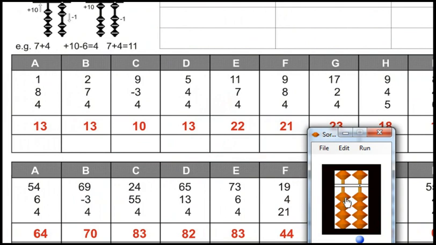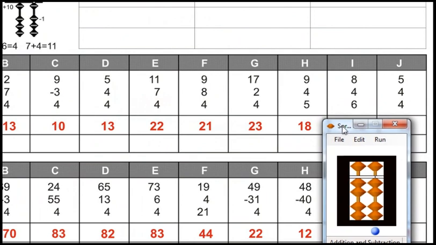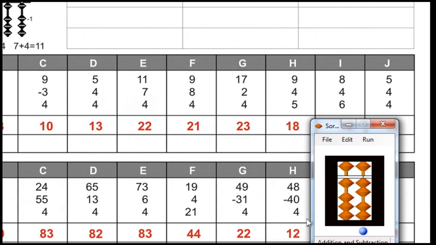Reset. 19 plus 4 plus 21. Answer is 44. Reset. 49 minus 31 plus 4. Answer is 22. Reset. 48 minus 40 plus 4. Answer is 12.